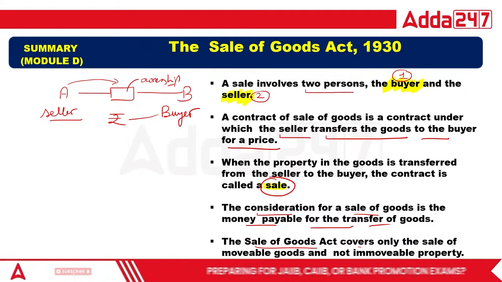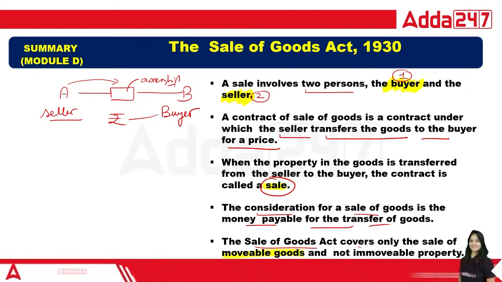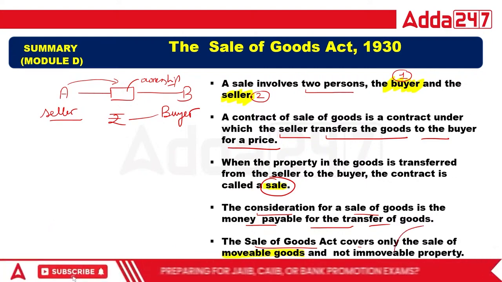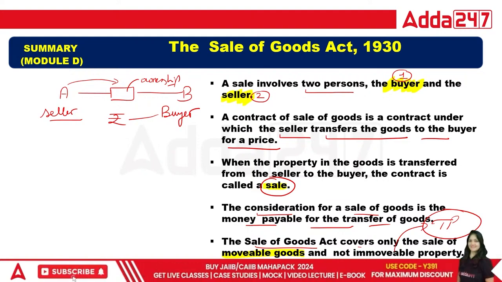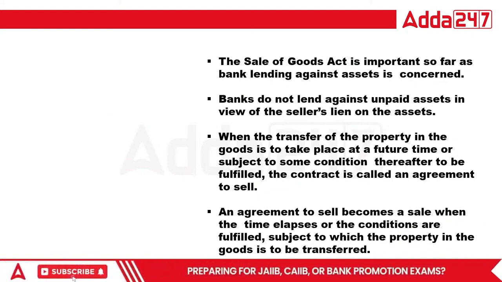This is also a very important line, that the Sales of Goods Act deals with only movable property. If we talk about immovable property, it is dealt with in the TP Act. Now, the Sales of Goods. See what is given here.